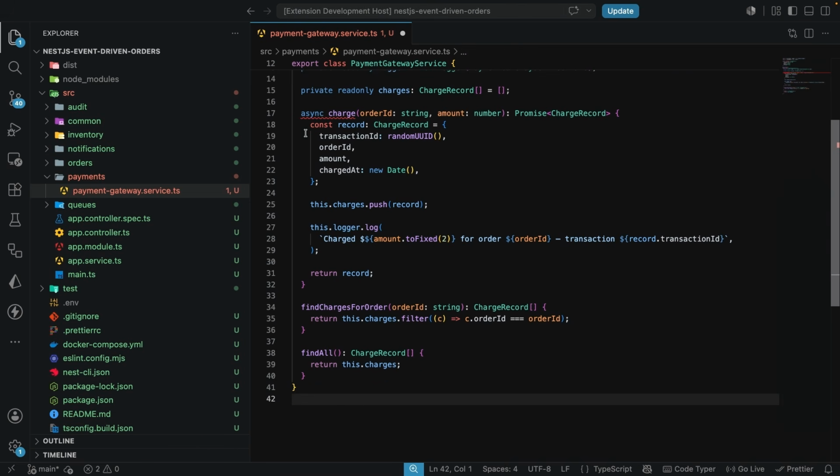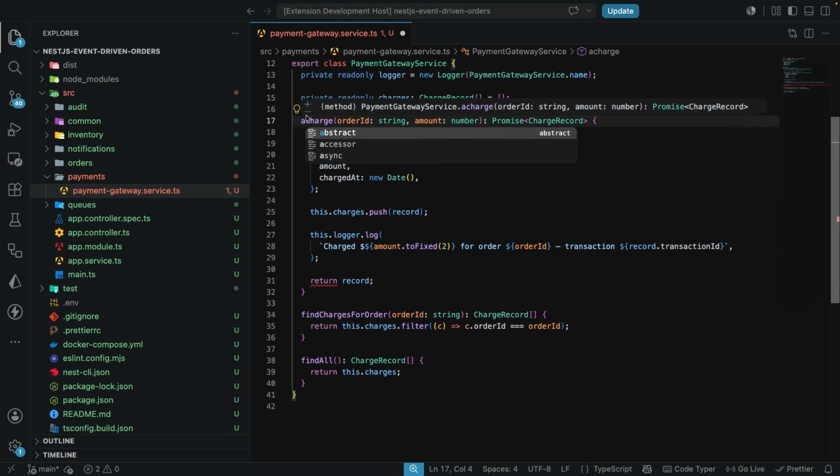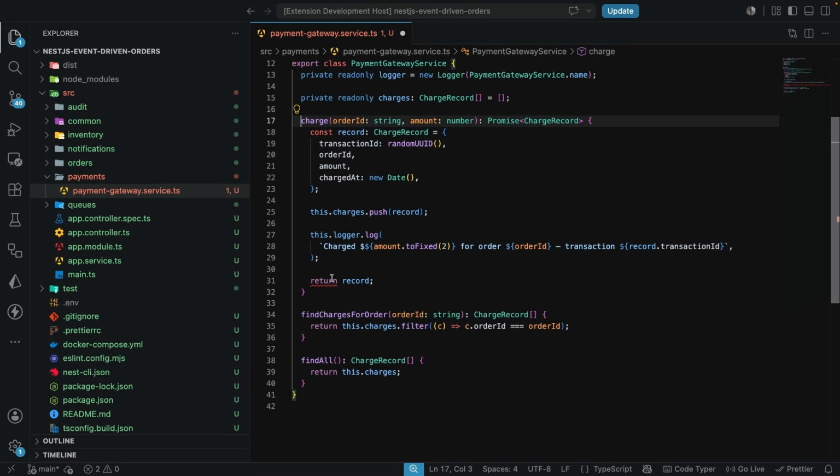So I'm going to make sure I fix this here and get rid of the async, because we do not have any await over here. So why do we have this error? That's because here we were expecting a promise, and I'm going to save this file.